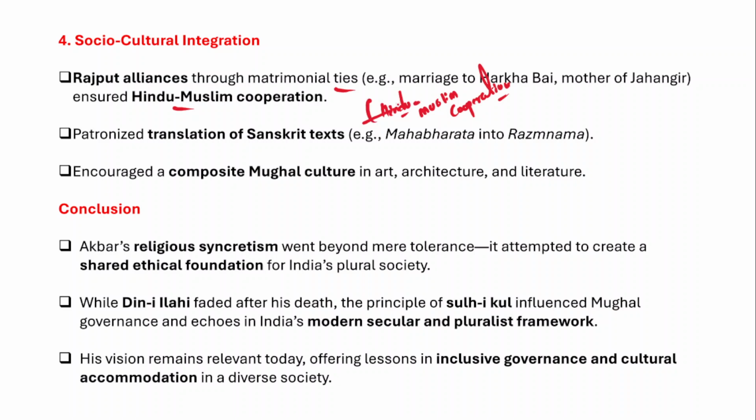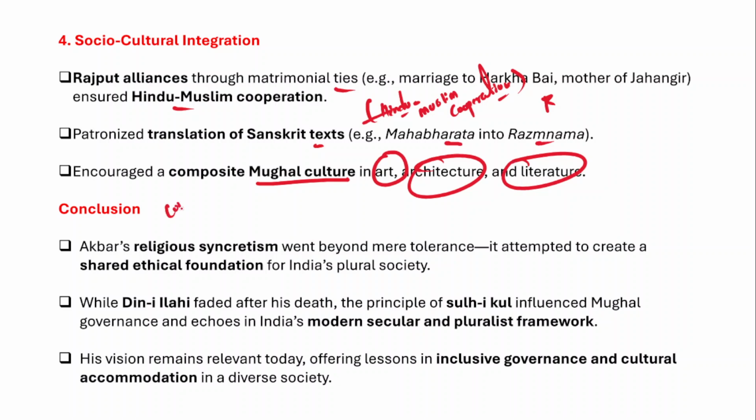He also patronized the translation of Sanskrit texts, such as the Mahabharata into the Razmnama, and encouraged a composite Mughal culture in art, architecture and literature as well.